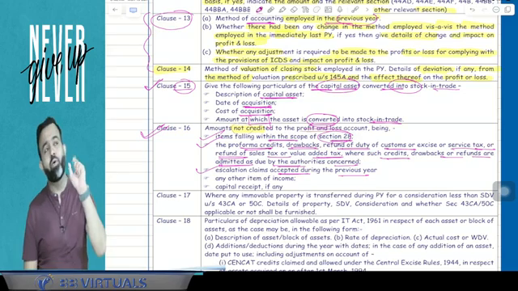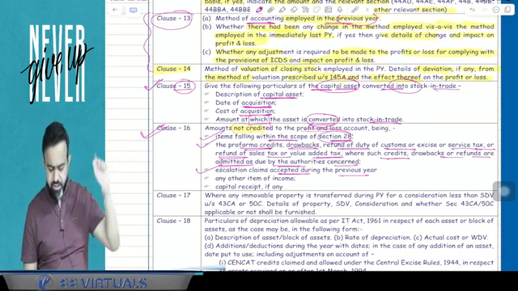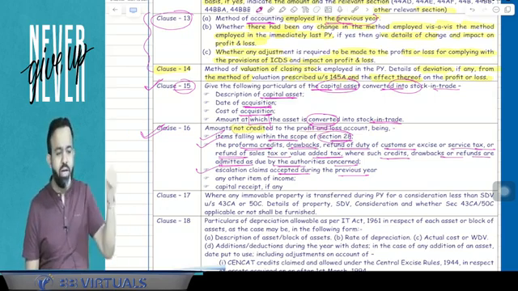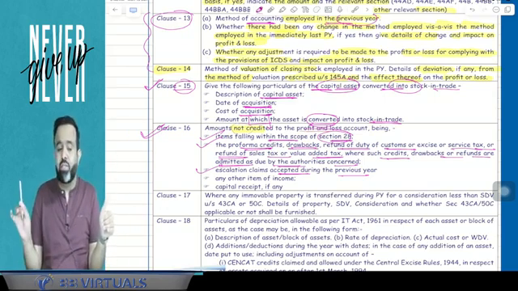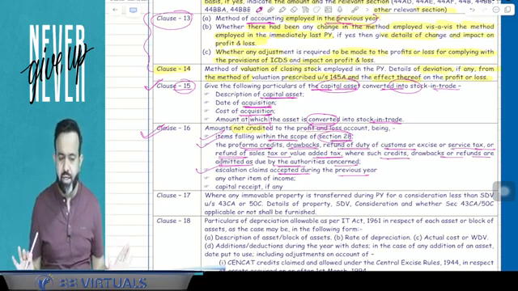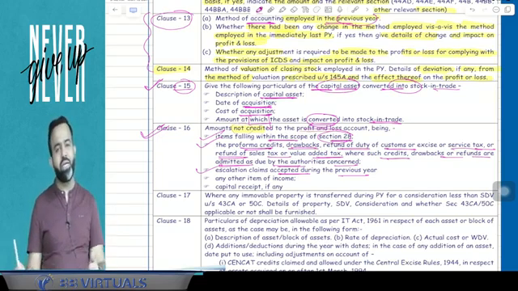For example, suppose there was a litigation case related to an escalation claim, and suppose you won the case. When you won the case, you have still not received the amount, but it means it is reasonably assured that you are going to get it. So in that year it is going to be taxable.